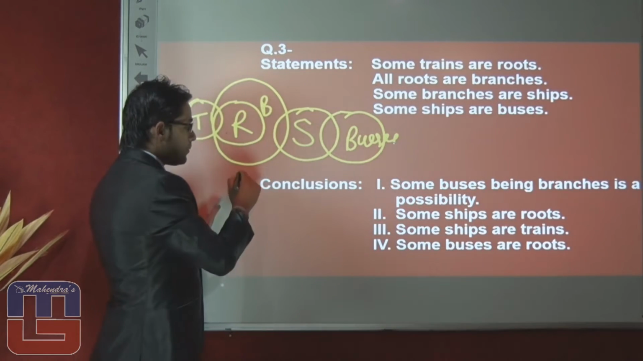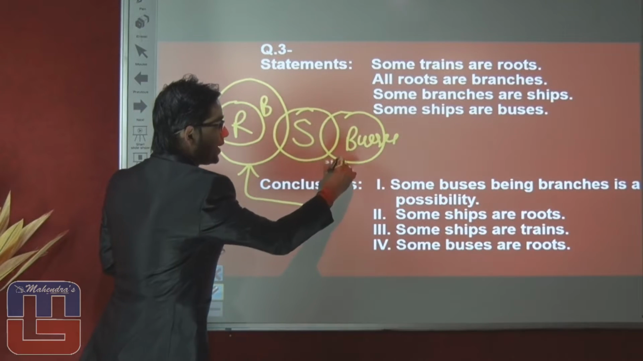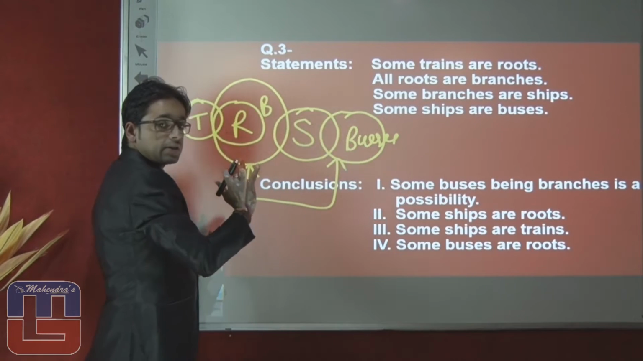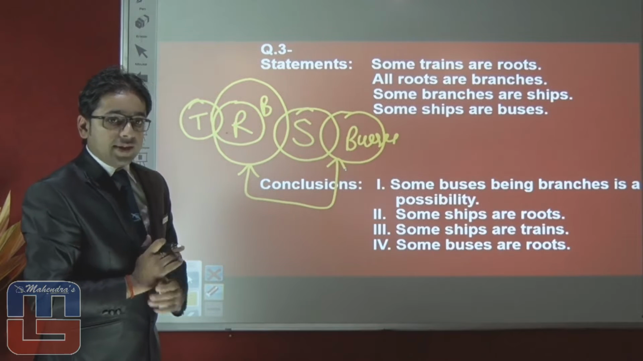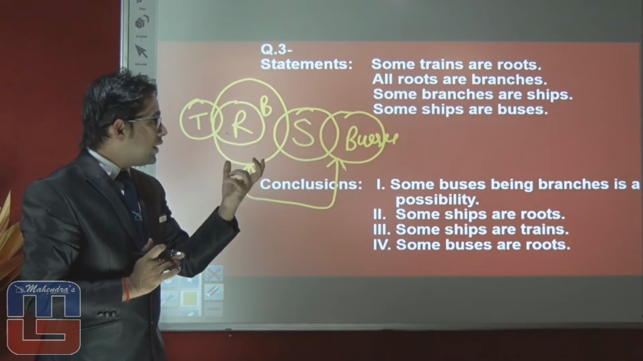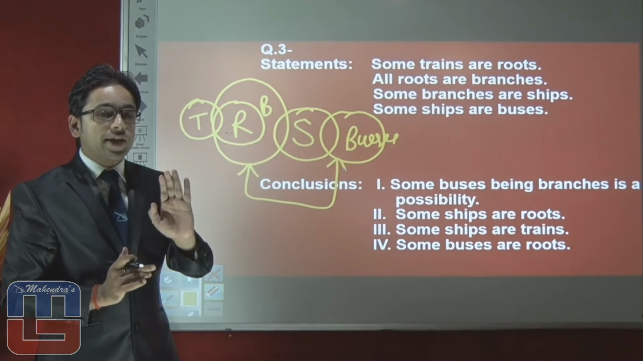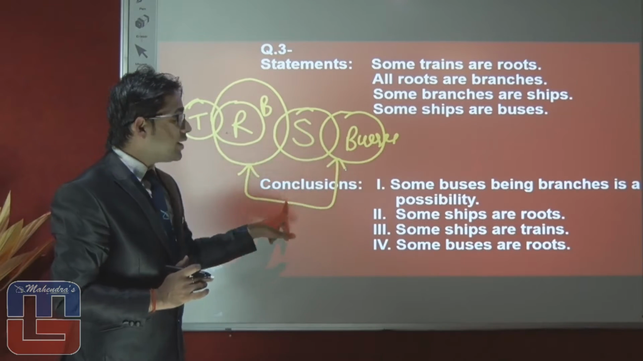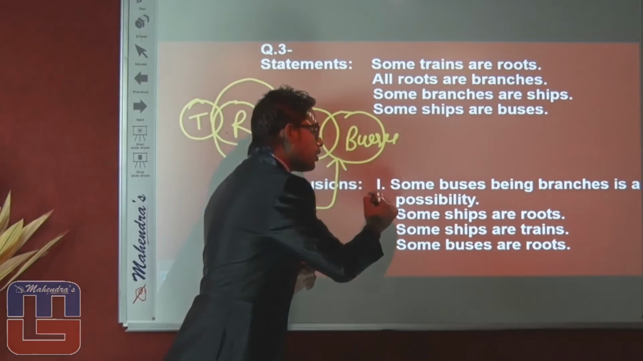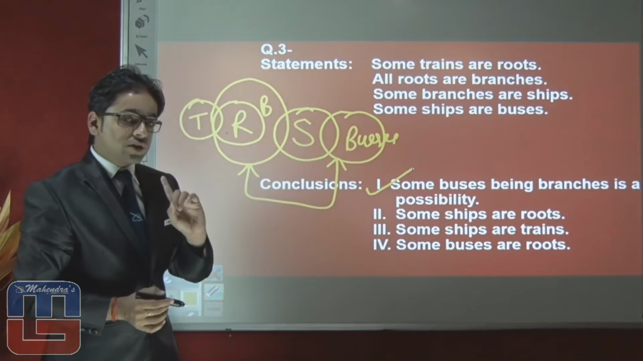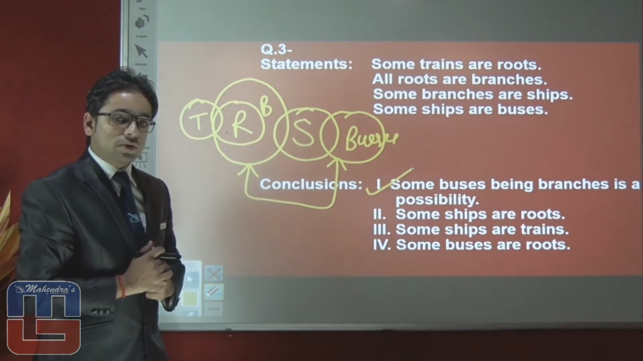As you can see here, no information is given regarding buses to branches. If at any time you find that there is no information between two entities, then all the possible cases between both entities are true in case of possibility. So first conclusion is true. Let's proceed towards the next conclusion.